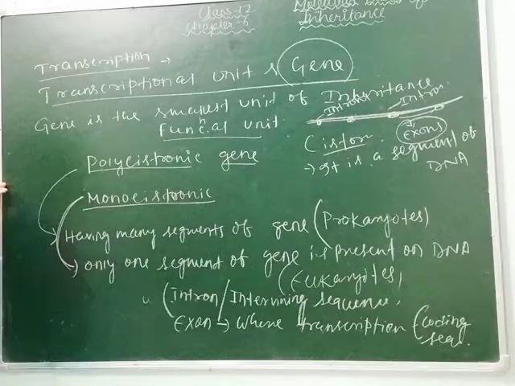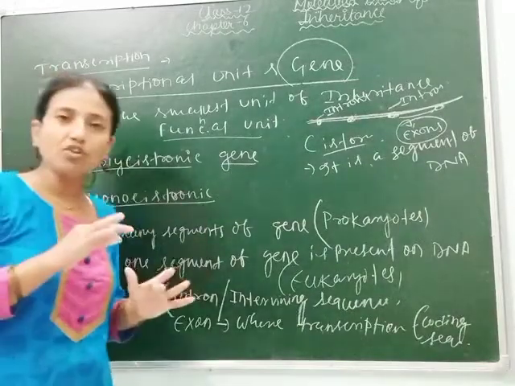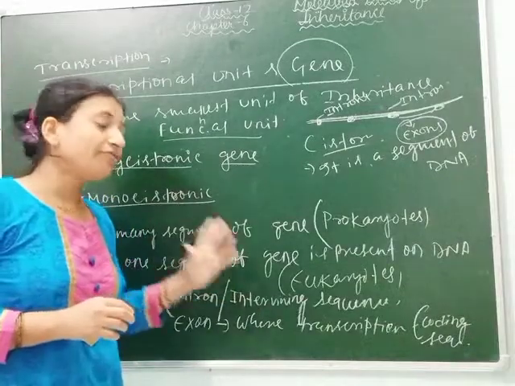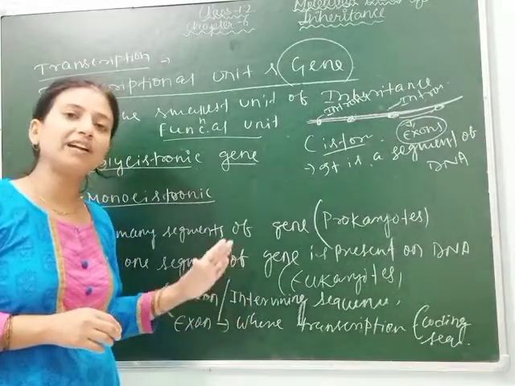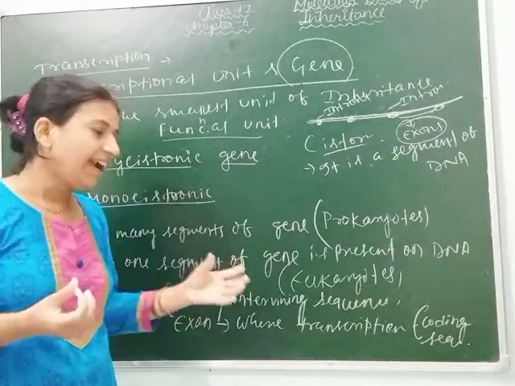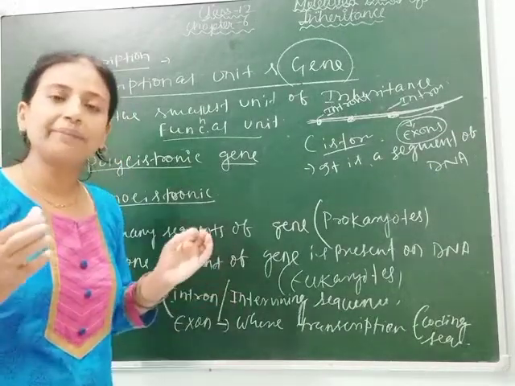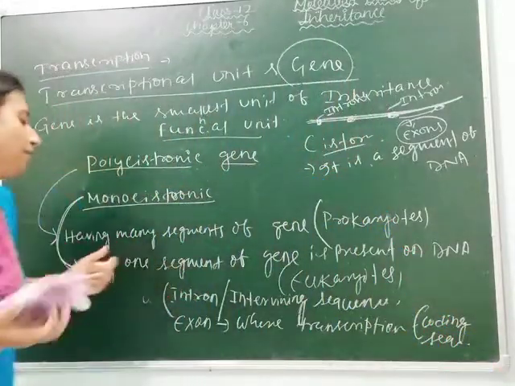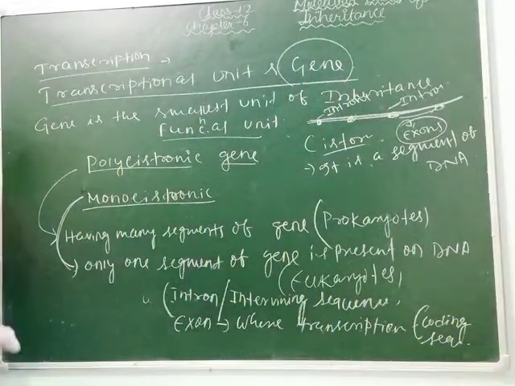Here you just remember the monocistronic and polycistronic gene, as I have told you. So why does transcription occur in exons? Because they are loosely arranged, they are light stained, and they contain the most important factor, the coding sequences. That's why in a monocistronic gene, exons and introns are found.